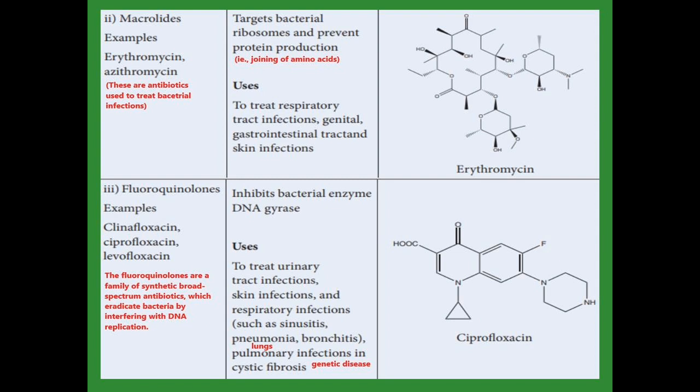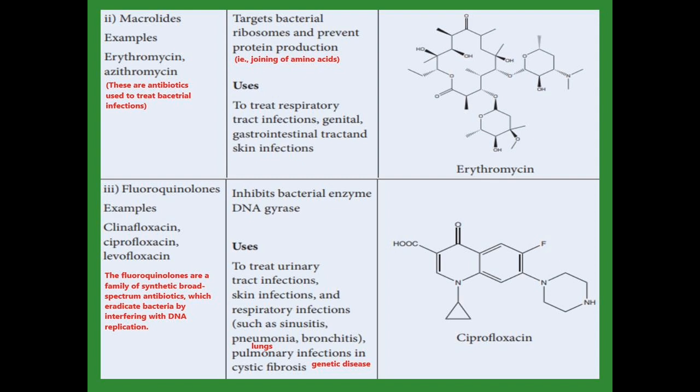Macrolides are all antibiotics. They are used to treat bacterial infection. First of all, they target the bacterial ribosome, so that they prevent protein production by preventing the joining of amino acids. Uses of these macrolides are treating respiratory tract infection, genital, gastrointestinal tract, and skin infection.